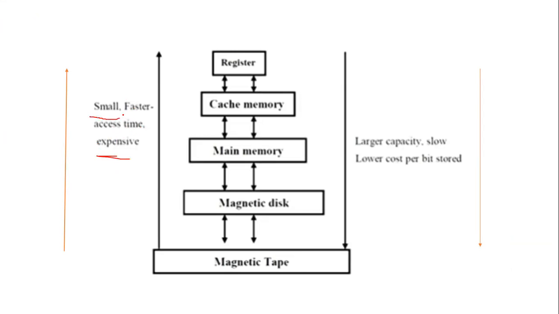It is small in memory size, faster with access time, and expensive. If you can see the screen, it goes from magnetic tape to magnetic disk, then main memory, then cache memory, then register. Coming with larger capacity and low cost is in the reverse position. Yes, this type of question is very common, especially arranging them in ascending or descending sequence.